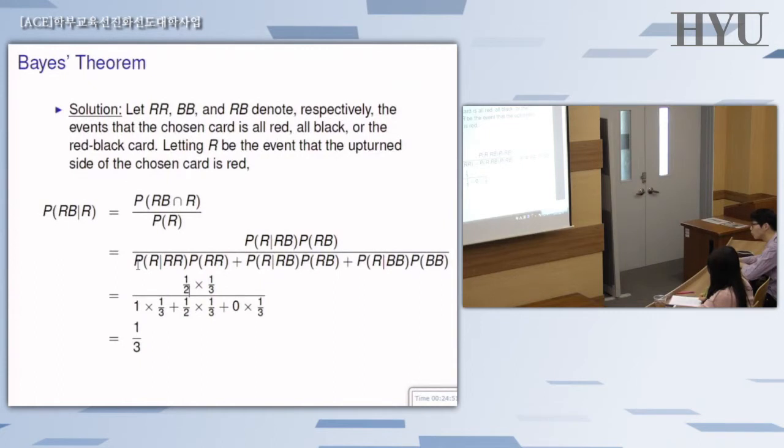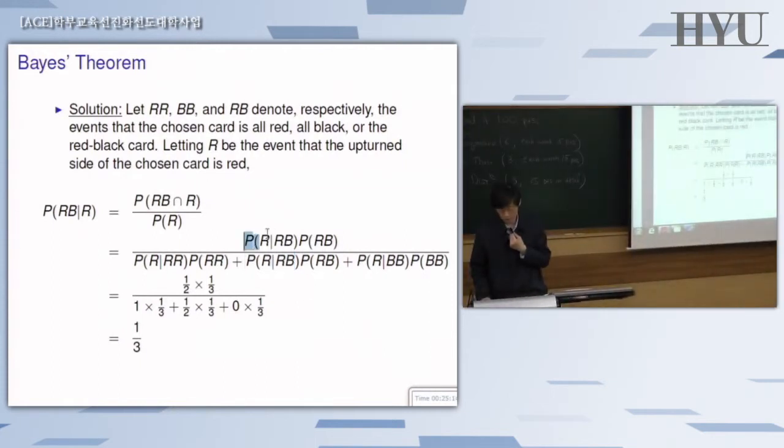Probability of R given double R: knowing that the all red card was chosen, the chances that the upturned side is also red is of course 1, because it's only red. The same 1/3 for the probability of double R. And then the second conditional, given that the chosen one is an RB, we already figured it out, so you just copy it down here.